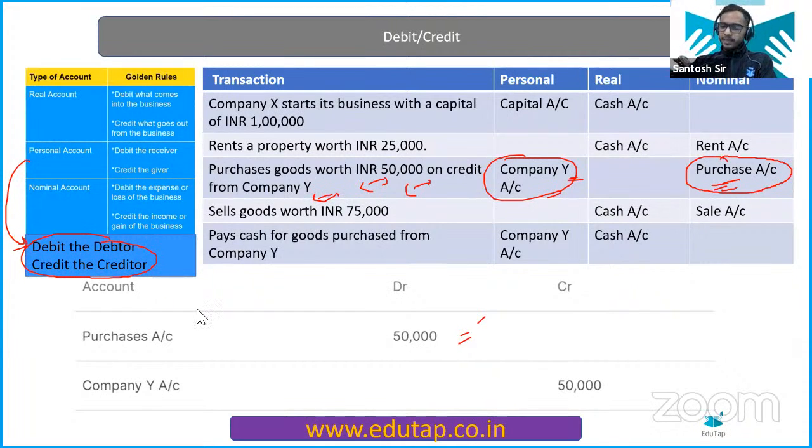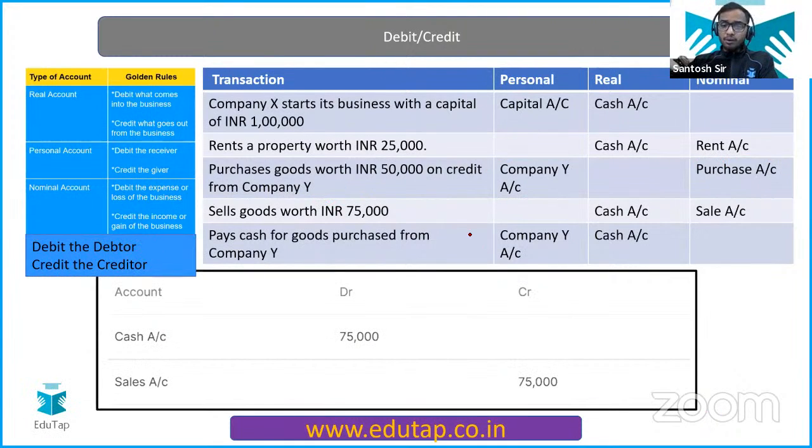Let's move ahead. Easy, very easy. Now, sells goods worth rupees 75,000. Understand this. You are selling something, so that becomes your income. This sales account is your income account, and all the expenses and incomes are your nominal accounts. What does the rule say? Debit all expenses, credit all incomes. So this sales account will obviously be credited.